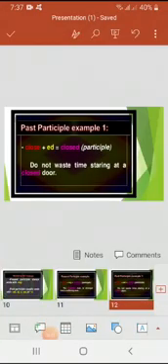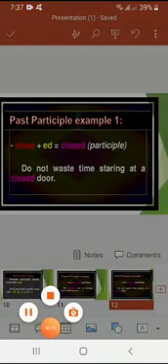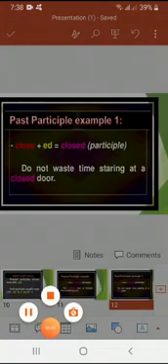Moreover, in this slide we are going to talk about past participle. If we take the root word close, and add the suffix or morpheme ed, it will be closed. That will be the participle form, but in past. For example, do not waste time staring at the closed door. Again, door is a noun and closed is a participle over here. Why is that so? Because over here closed is modifying the noun, which is door. That is why it is a past participle.